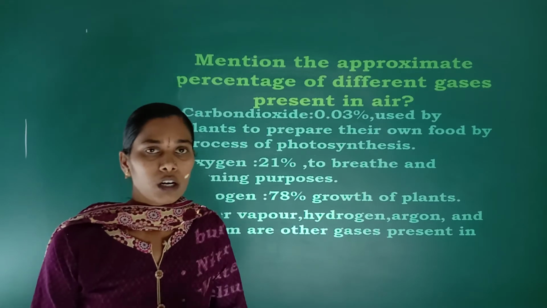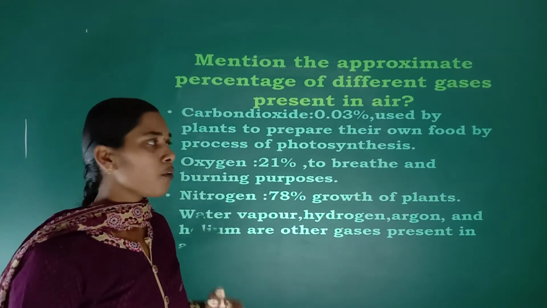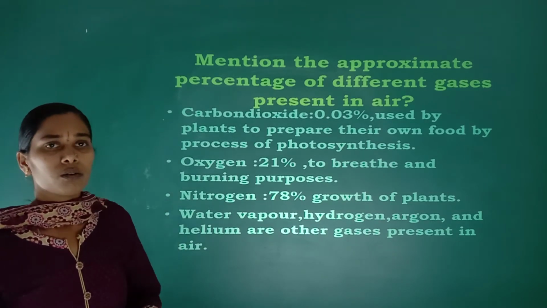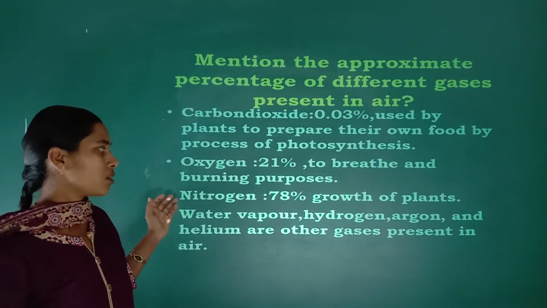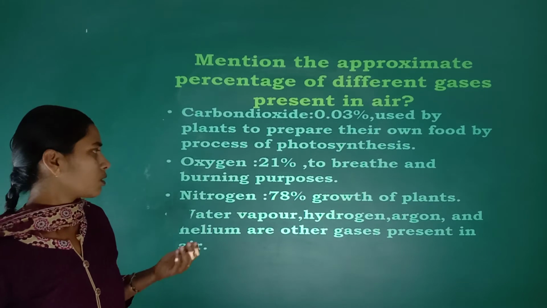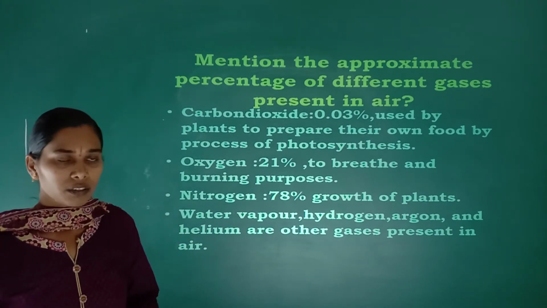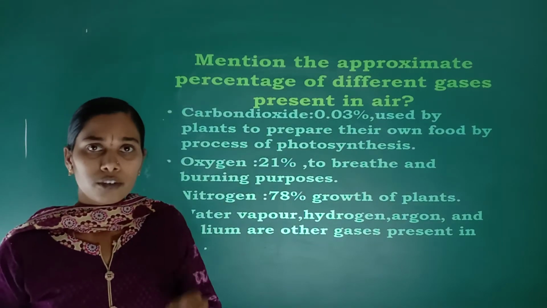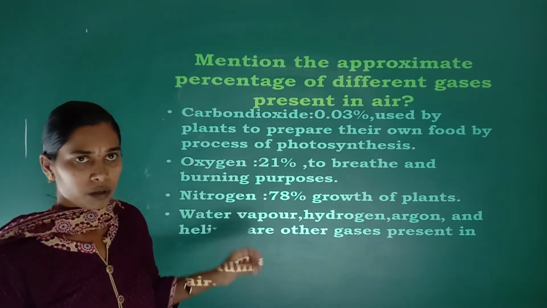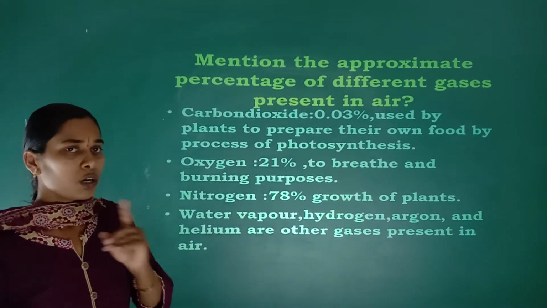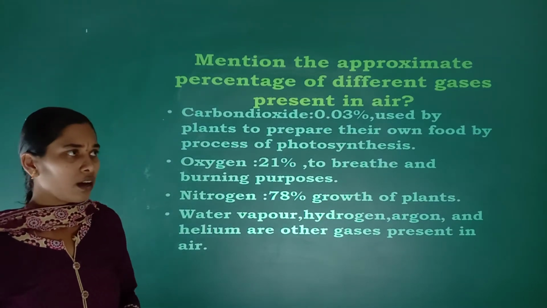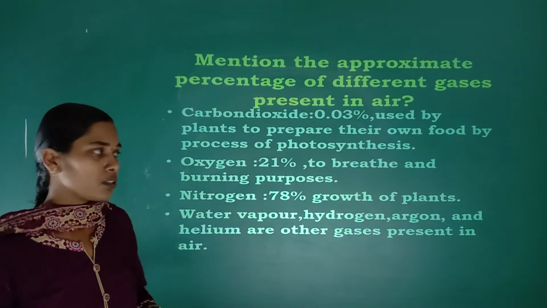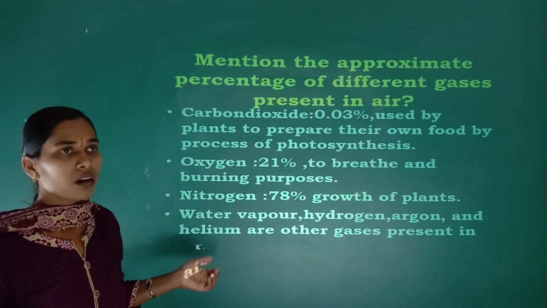How much? 21% of oxygen is present, and we human beings and all living things breathe it for life. Oxygen is not only for breathing, but also for burning purposes. Then what about nitrogen?